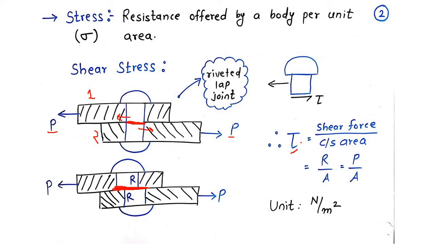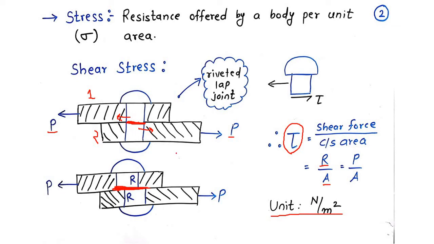So how can we define shear stress? It is denoted by tau, and it is equal to shear force divided by cross sectional area. So resistive forces are divided by cross sectional area. Again, what will be the unit? Force will be in Newton and area will be in meter square or mm square. So the unit will be Newton per mm square.